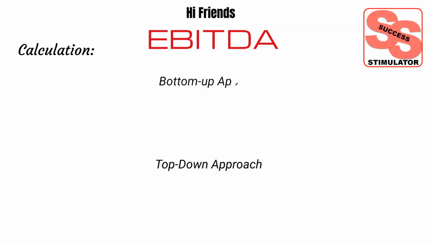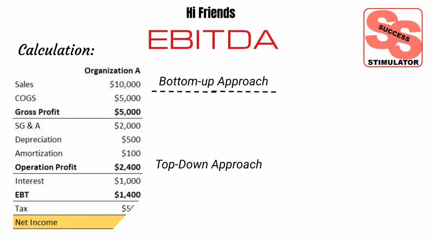The next one is how to calculate EBITDA? There are two approaches. One, top-down approach, and the other one is bottom-up approach. In both approaches, the outcome would be the same. First we'll see the bottom-up approach. Here is the sample finance sheet of an organization. You can see the sales of the organization is $10,000, and the net profit is $900.